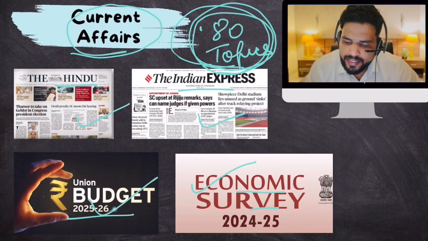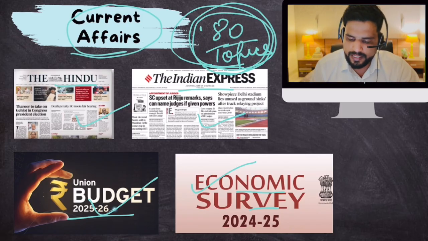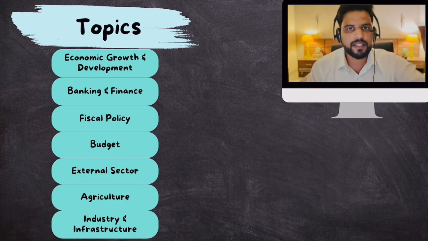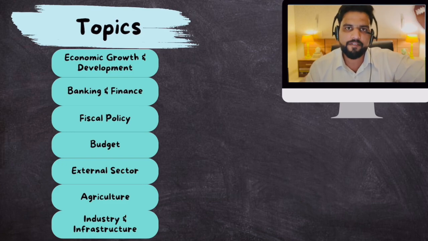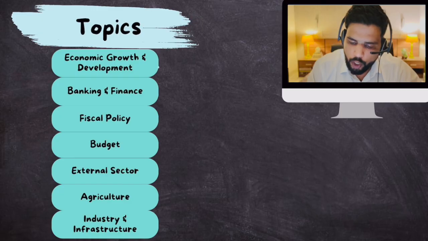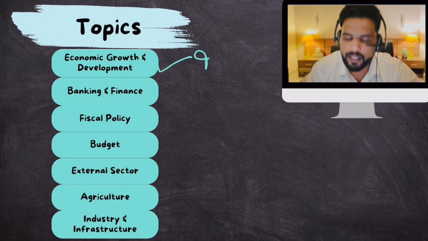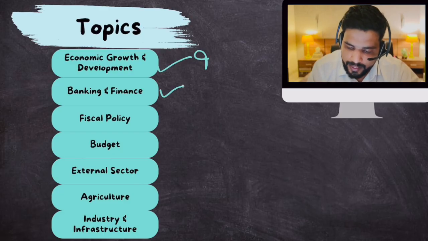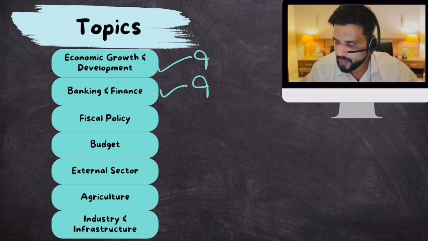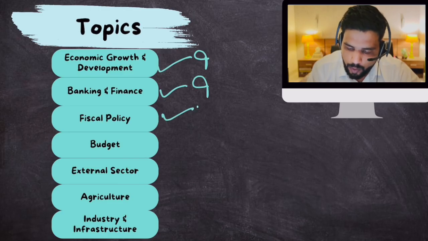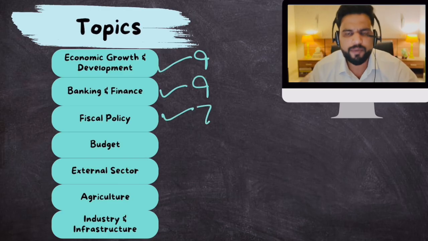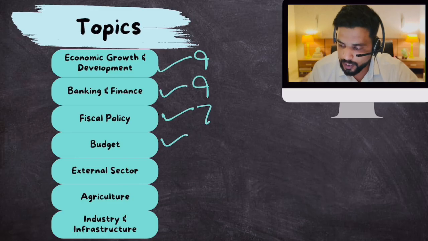I have divided these 80 topics into sections, the subtopics that we will cover every day. Economic growth and development is topic number 1, under which we'll cover 9 articles. Then banking and finance, also 9 topics. Then there is fiscal policy, government expenditure and government receipts, 7 topics. Then in the budget we will cover 9 topics.